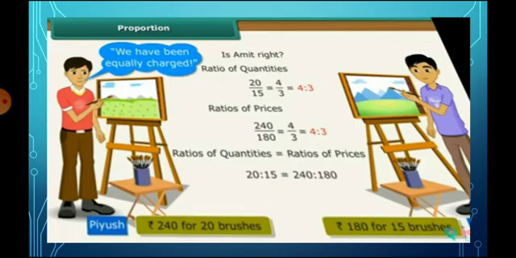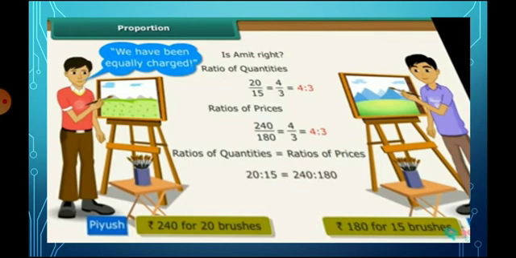So after that they want to realize how much money they spent. See, the ratio of quantities. They compared only the cost, but we want to compare the quantities first. So Piyush has 20 brushes, Amit 15 brushes. So 20 divided by 15 is 4 by 3, so 4 is to 3. Then the ratio of prices, 240 divided by 180, which is equal to 4 by 3. So this is called an equivalent ratio.